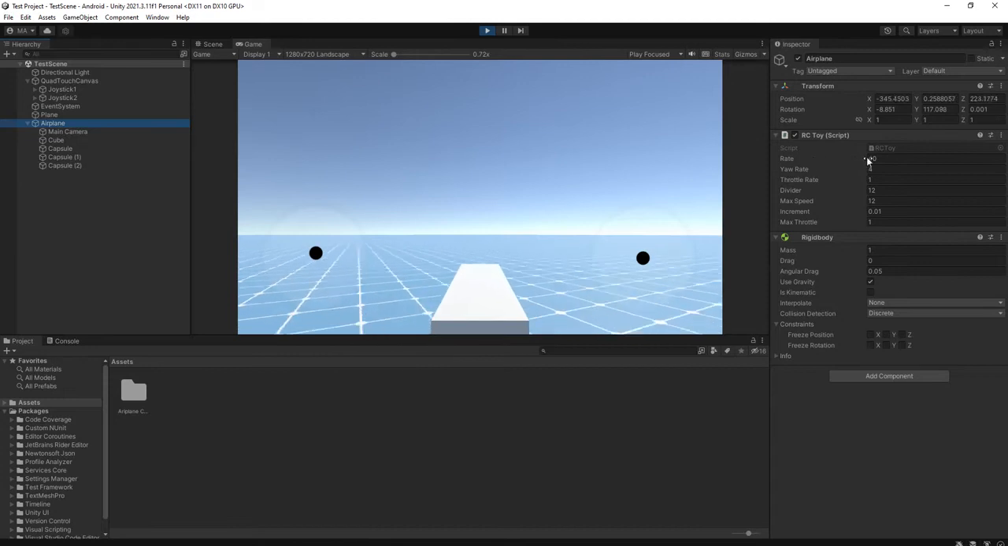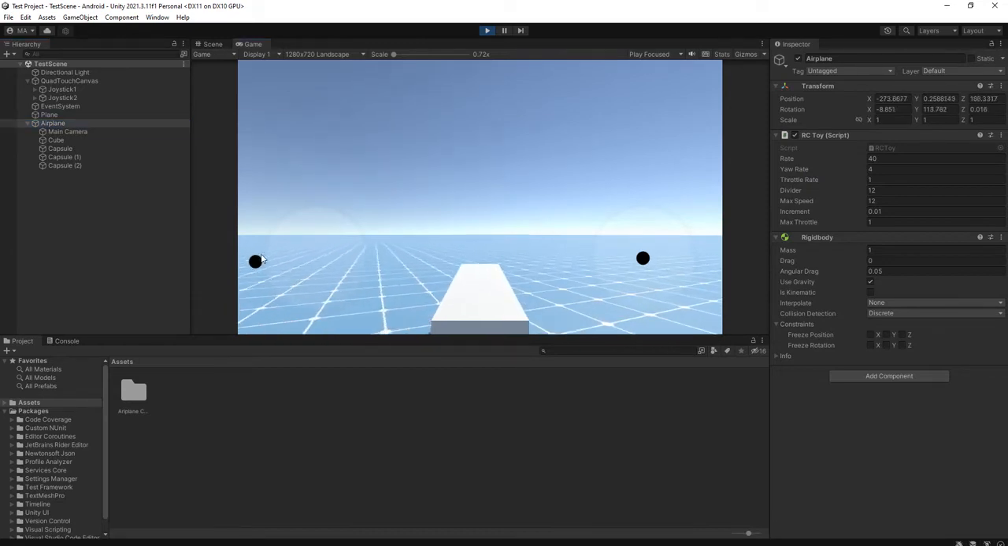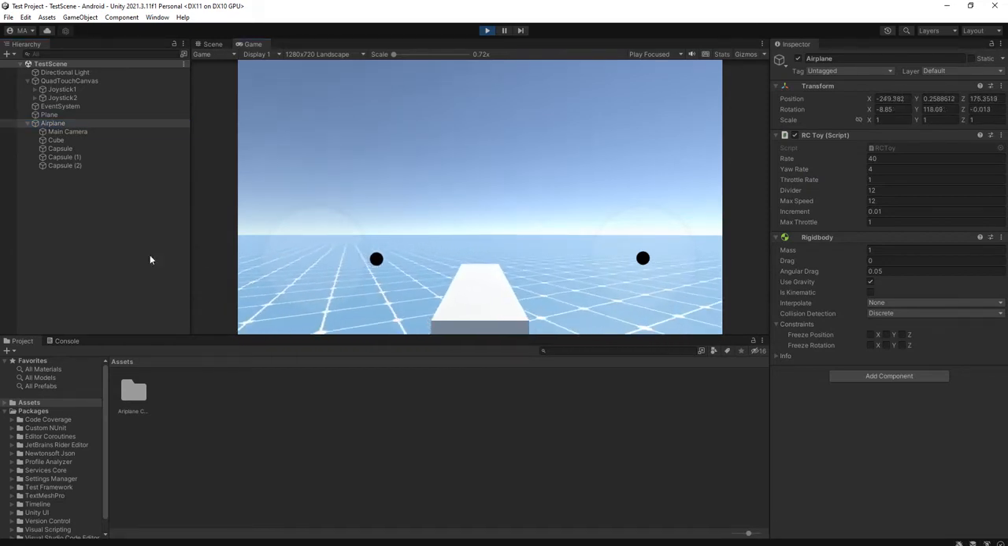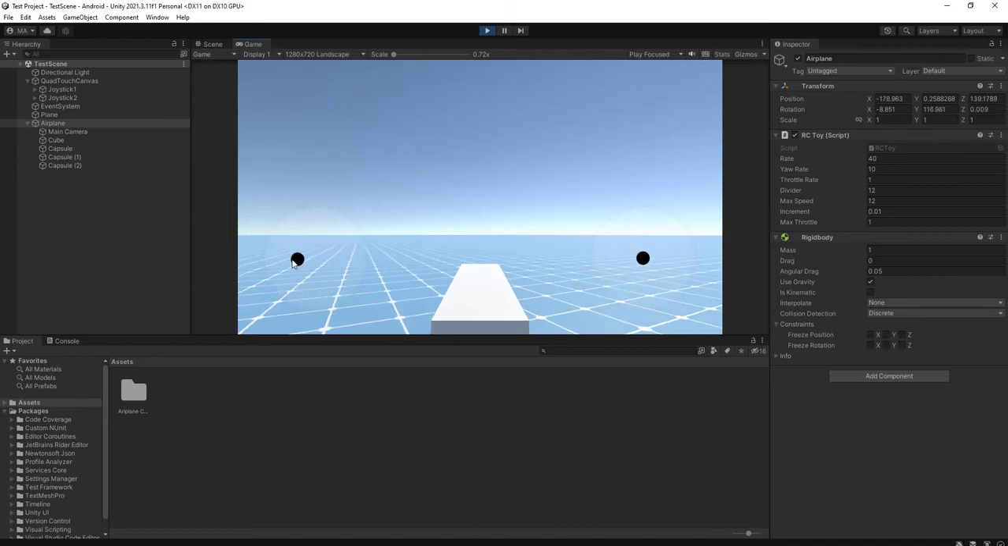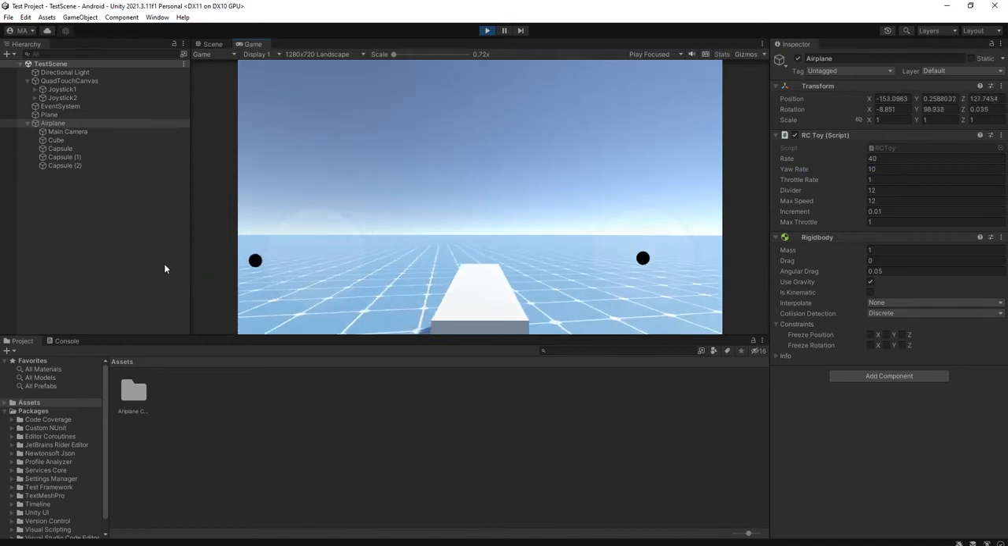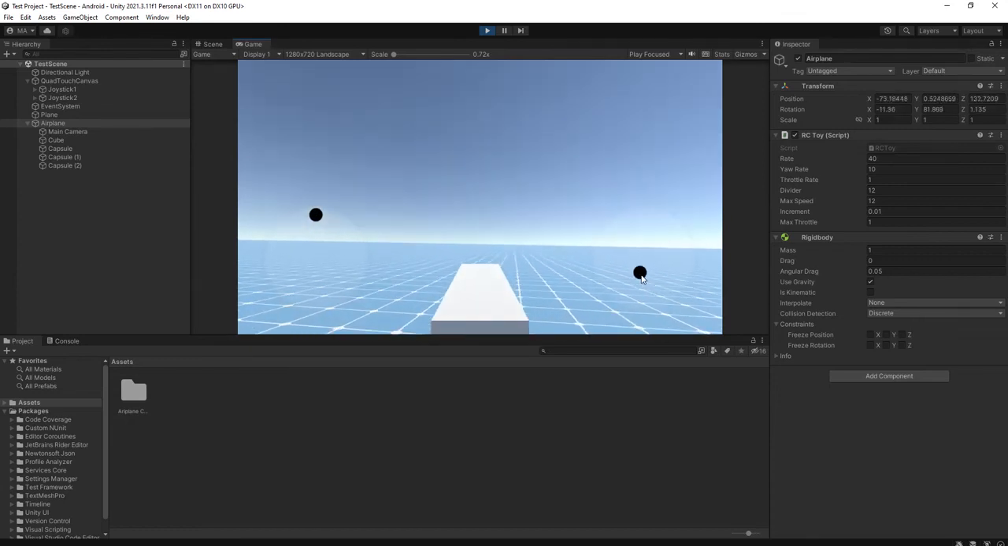It has the rate 40 and yaw rate 4. The yaw rate is this one, the left joystick. You can increase it to 10. It will yaw faster. Increase the throttle and fly again.